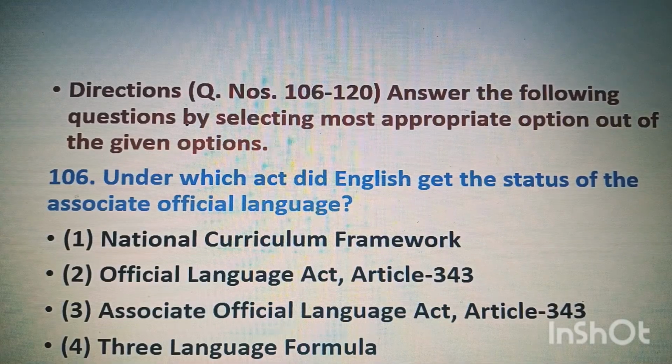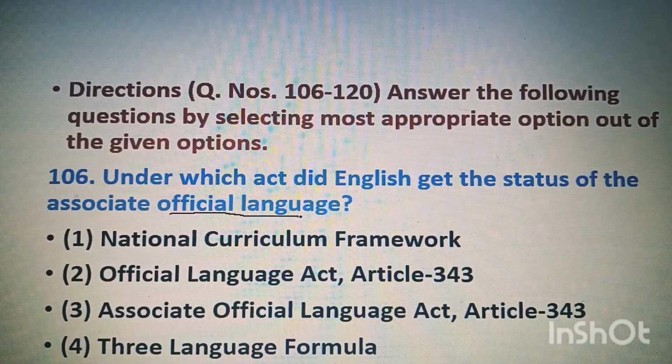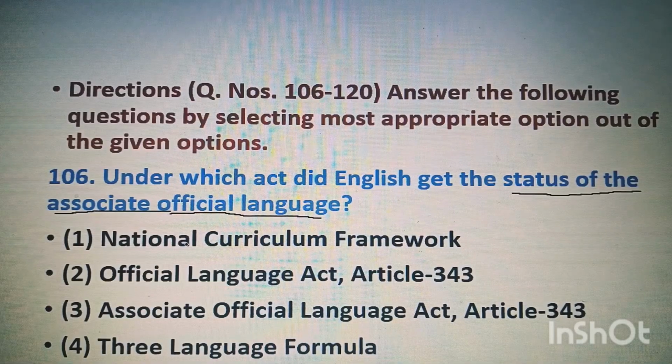Here question number 106. Answer the following questions by selecting most appropriate option out of the given options. Question is, under which act did English get the status of associate official language? Status of associate official language, and the right answer is Official Language Act, Article 343.